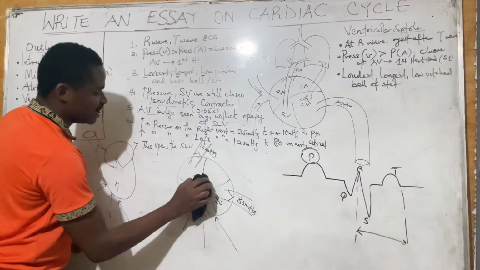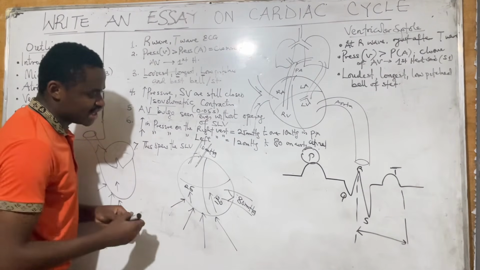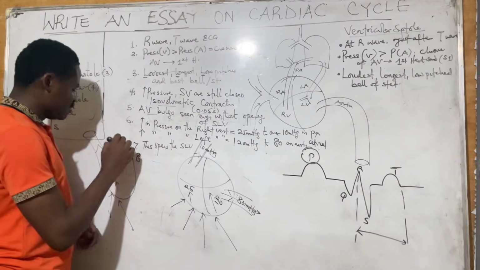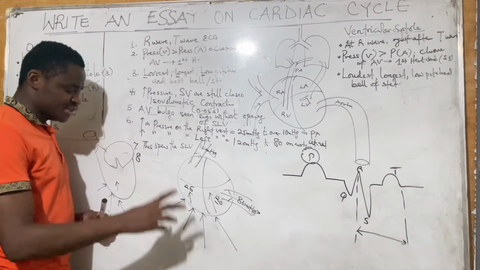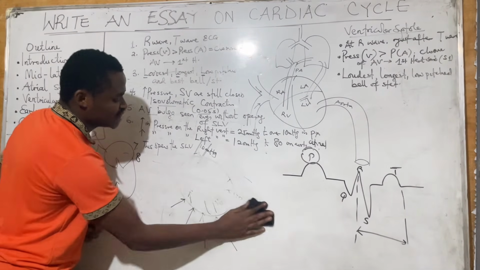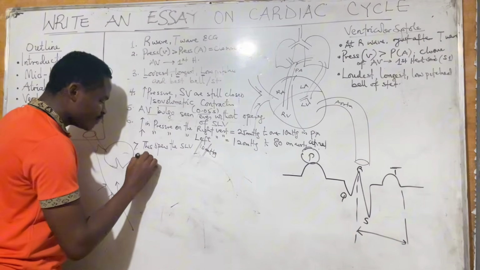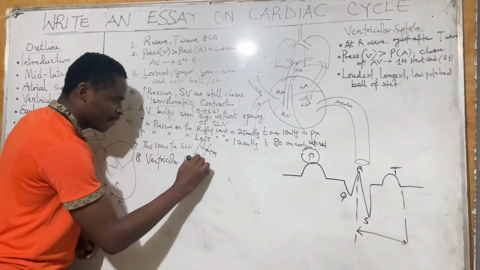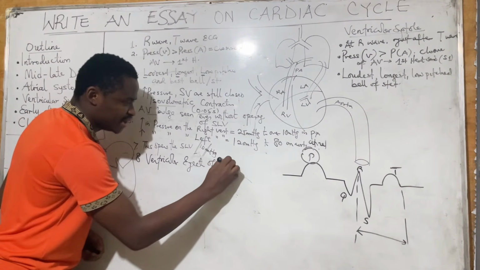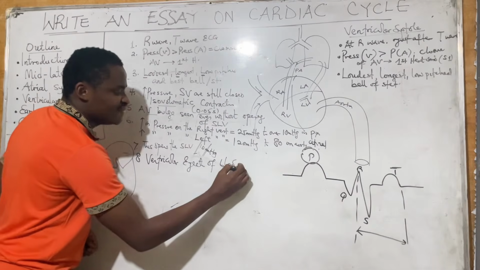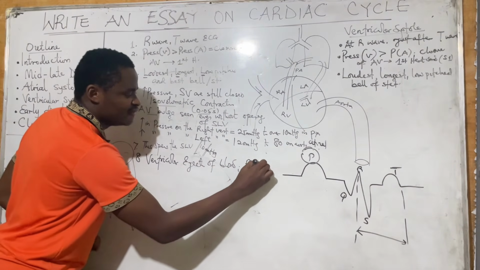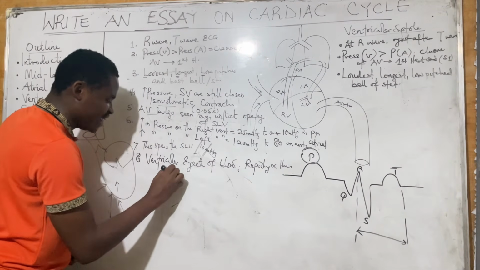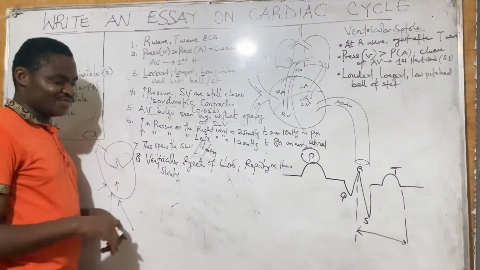Now, what's the next point? Once the semilunar valves are open, blood now moves out. So that becomes the 8th point, which is the phase of ventricular ejection. Number 8: ventricular ejection of blood begins. And when that begins, it is first rapid, and then it will move slowly. So it will first be moving very fast, and then starts moving very slowly.